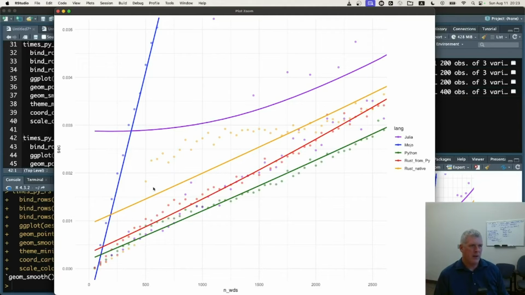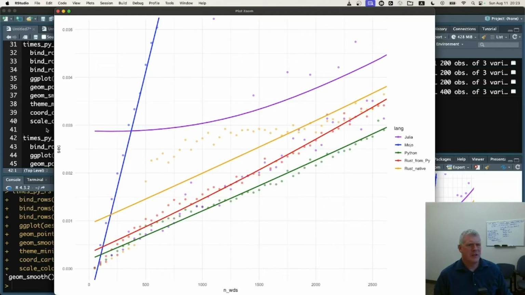But at about 500 words, it jumps up. I don't know exactly what's going on here, but from about 500 words up to about 2,000 words, Rust by itself is actually slower than Rust called from Python. Not totally sure why. But at about 2,000 words in the text, they come back together and they just kind of go together for the rest of the test up to 10,000 words, like we saw in the previous plot.